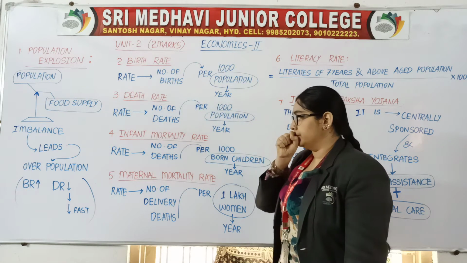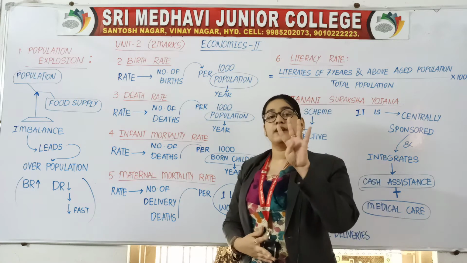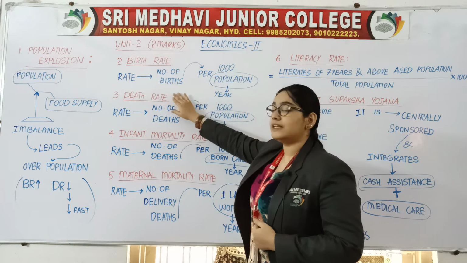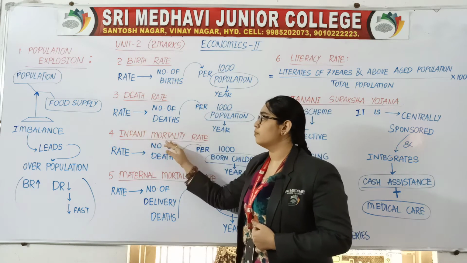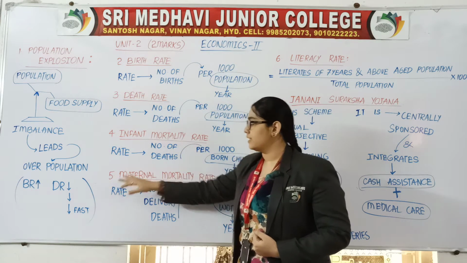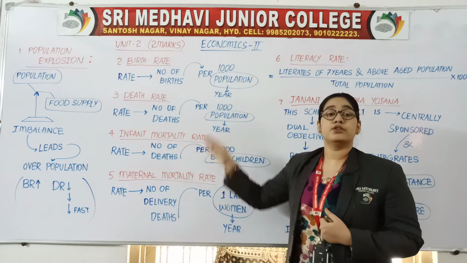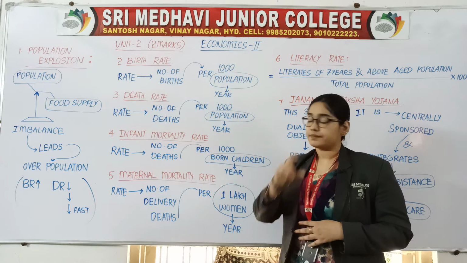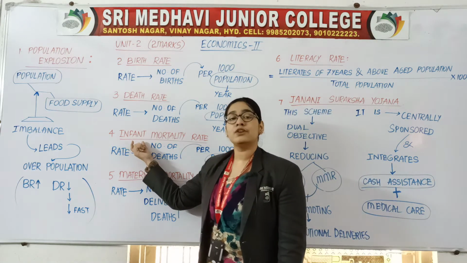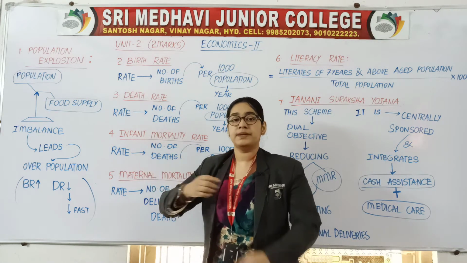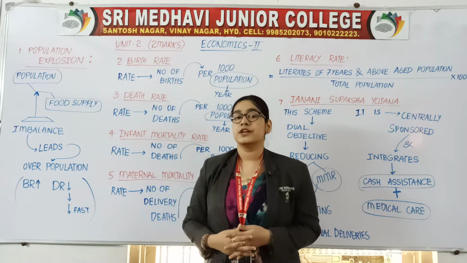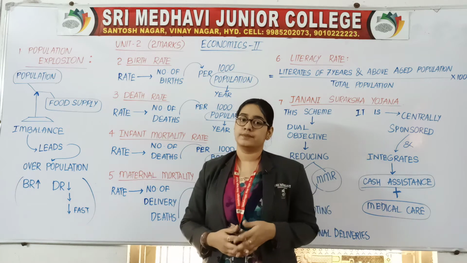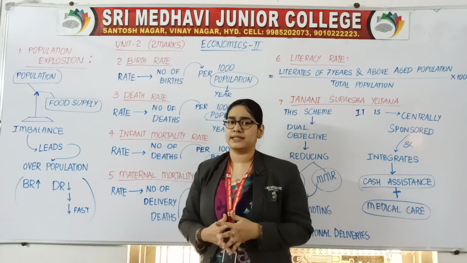Here it's my suggestion that we read 4 definitions at a time: birth rate, death rate, infant mortality rate, and maternal mortality rate, because all these 4 are connected with each other. Let me first tell you the meaning of infant. Infant means newborn babies, or children between 0 to 6 months.